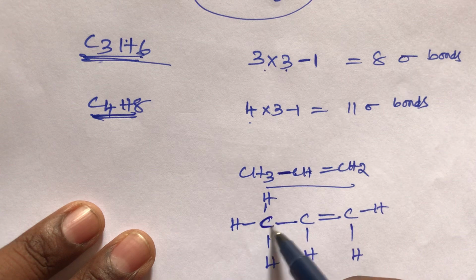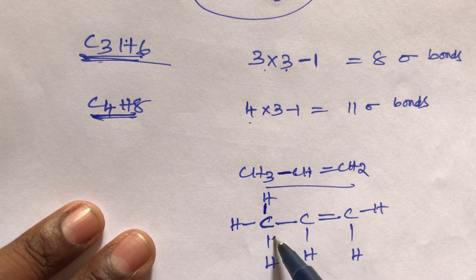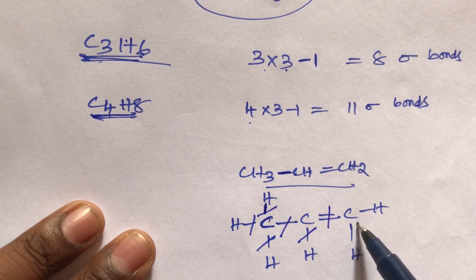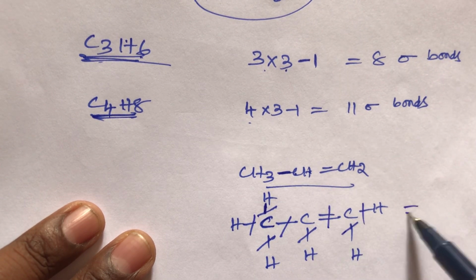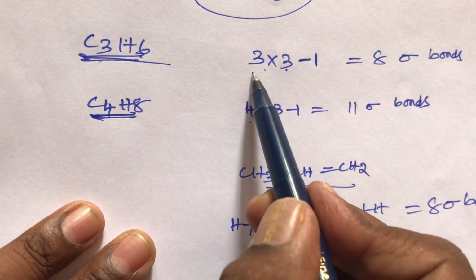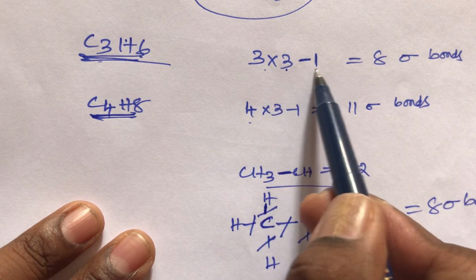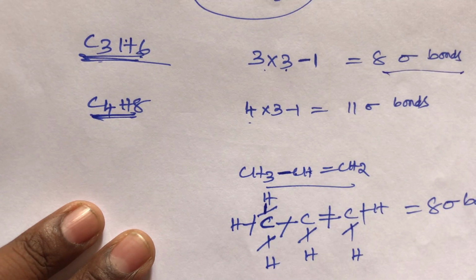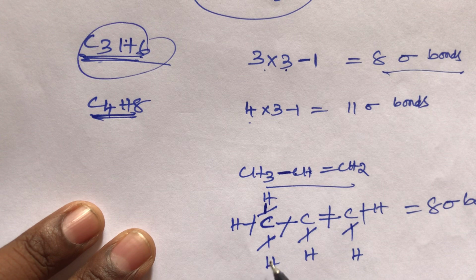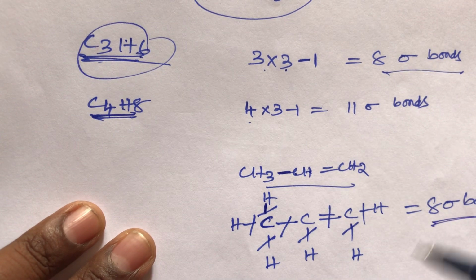This carbon has 3 hydrogens, that means 3 sigma bonds. Counting: 1, 2, 3, 4, 5, 6, 7, 8. So the total is 8 sigma bonds. And the formula is total number of carbons into 3 minus 1. We get 8 sigma bonds. If you know the structure, follow the structure. The second method is to follow the structure. This is also the same thing, 8 sigma bonds.